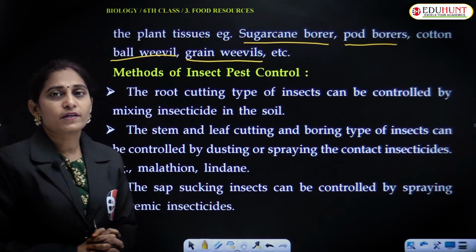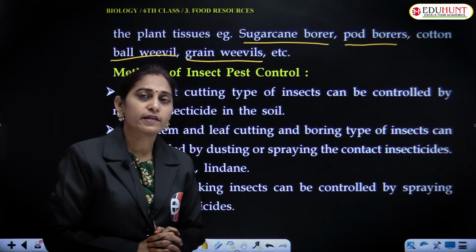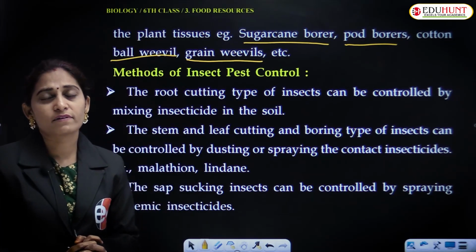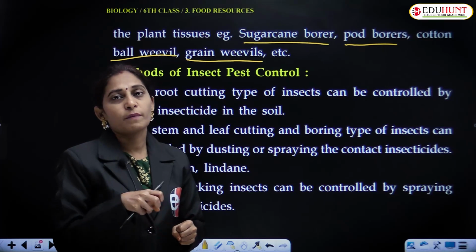These are the three different insects: chewing insects, sucking insects and borer insects. And all the insects have a special type of mouth parts depending on their mode of feeding.